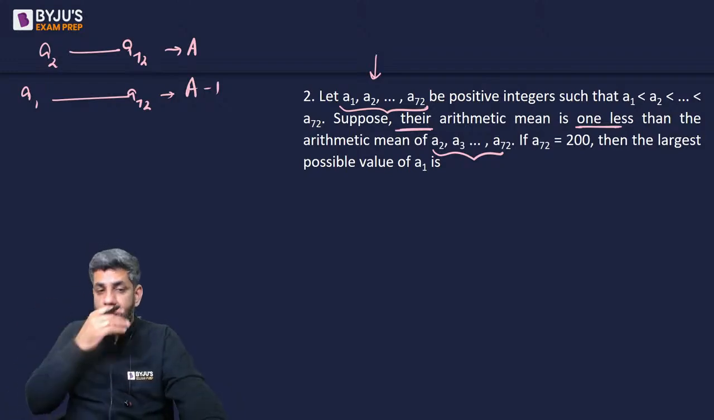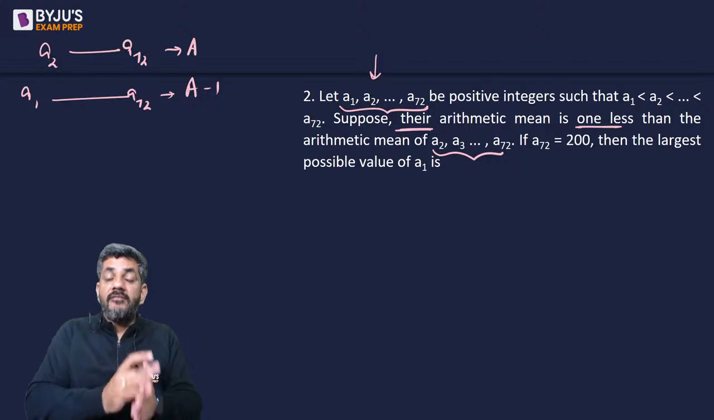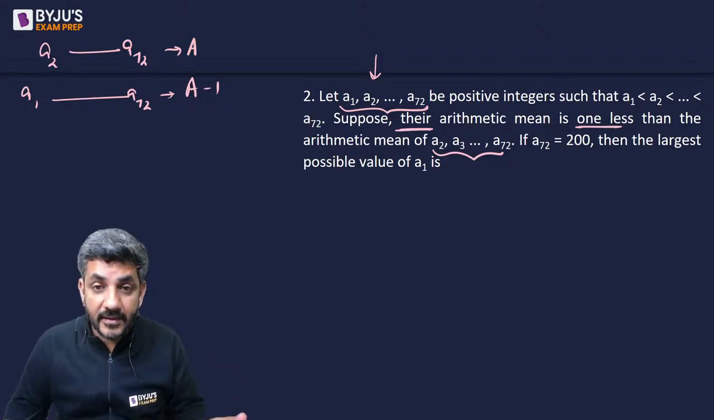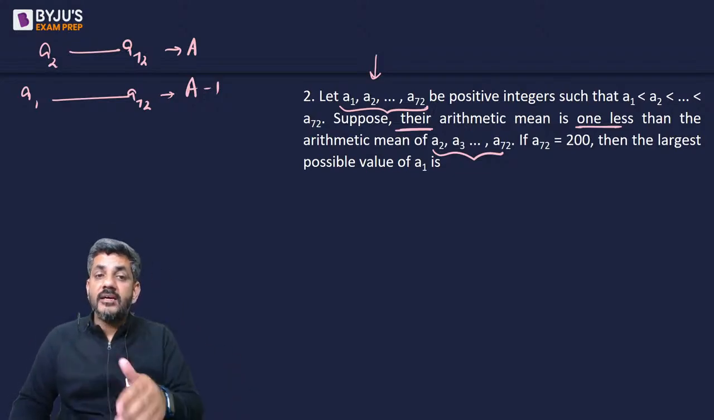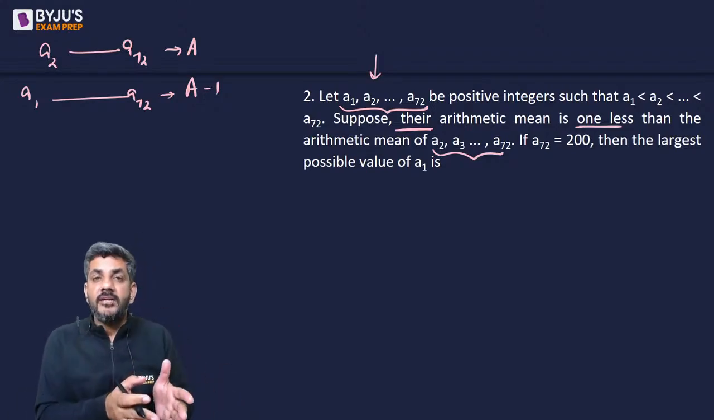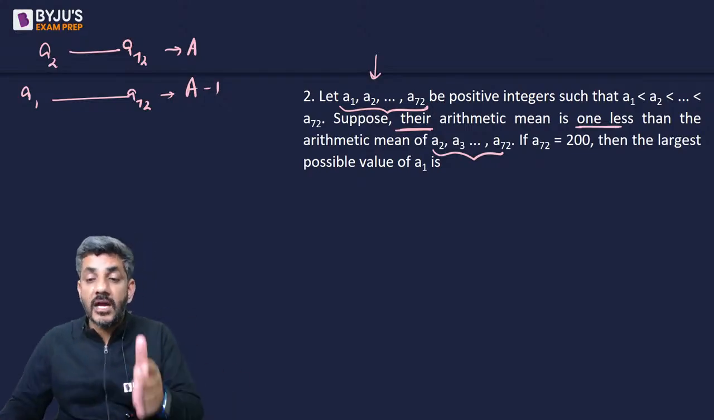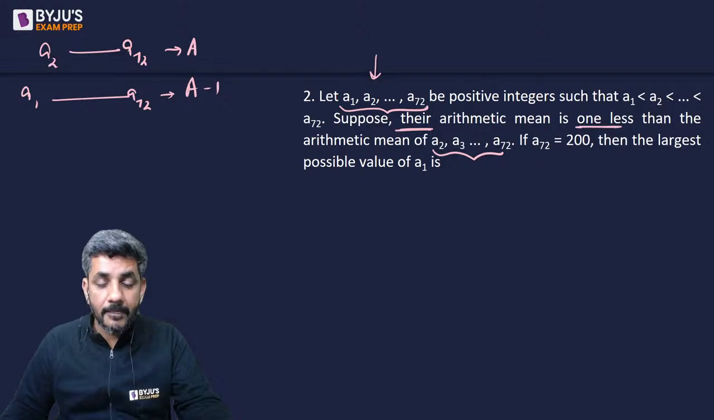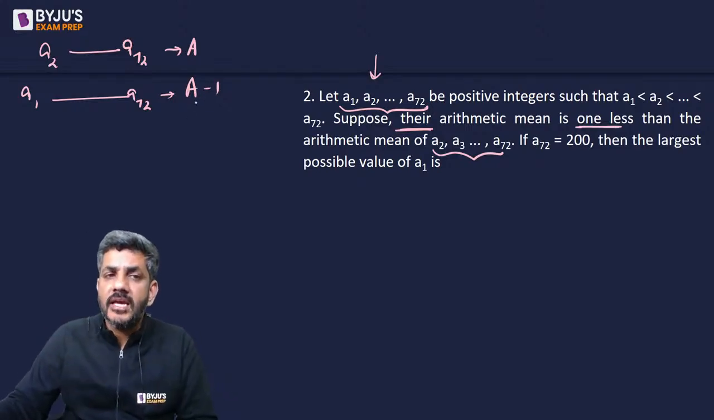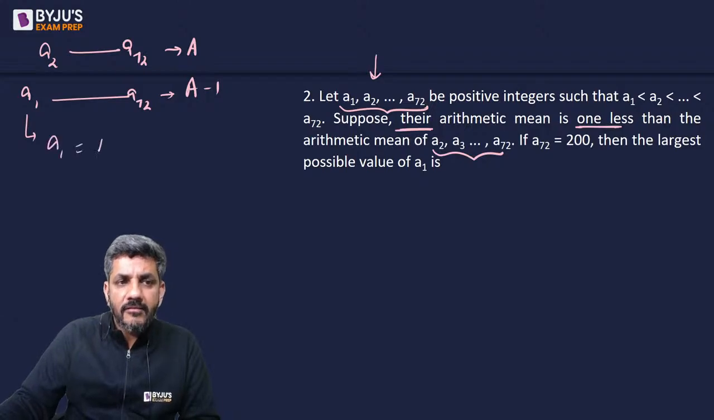I hope this is clear to all. यही कह रहा है ना वो. Their arithmetic mean, a1 से a72 तक का arithmetic mean, it is 1 less than the arithmetic mean of a2 to a72. तो a2 से a72 का एवरेज अगर कैपिटल A है, तो a1 से a72 का एवरेज a माइनस 1 है. अगर आपने एवरेजेस पढ़ा है तो आप एकदम समझ जाएंगे that what is the value of a1. The value of a1 will be a minus 72.